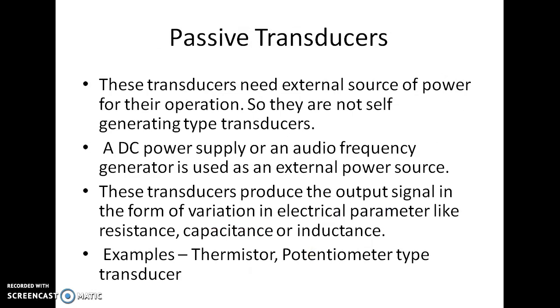Then the passive type of transducer. Passive types of transducer are not self-generating. Here it requires some external source of energy for its operation to convert the physical or mechanical energy into electrical energy. For this it can take a DC power supply or AC power supply. Examples of passive transducers are thermistor, potentiometer, etc.